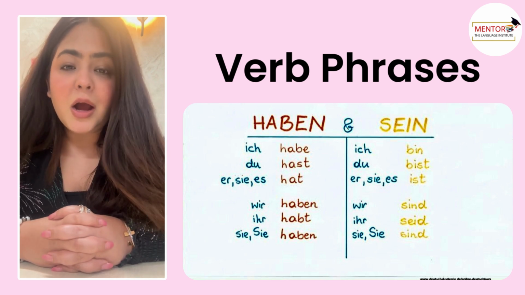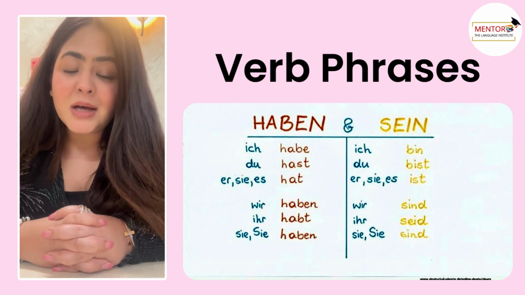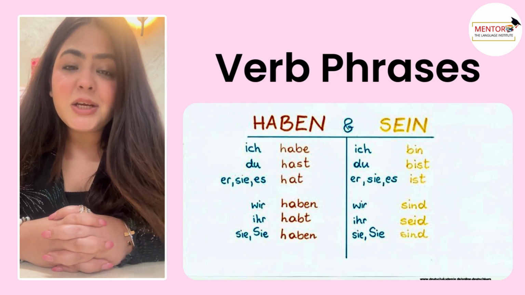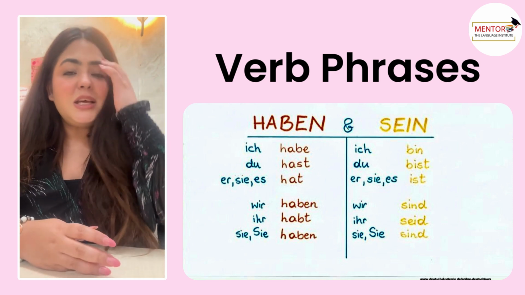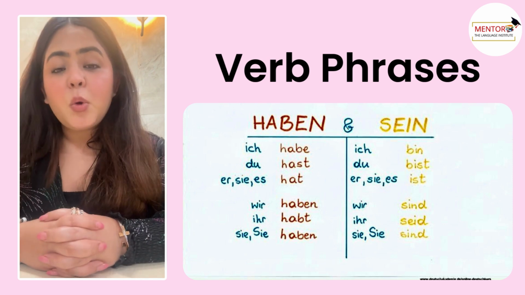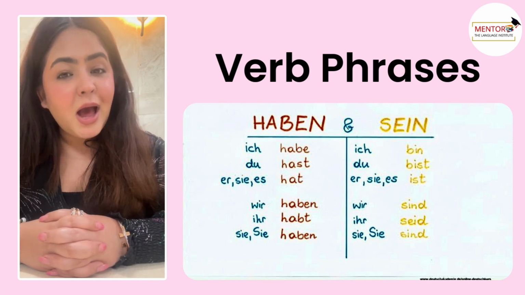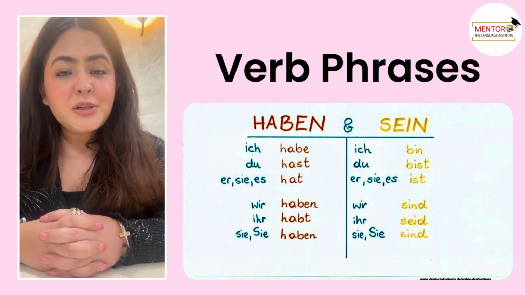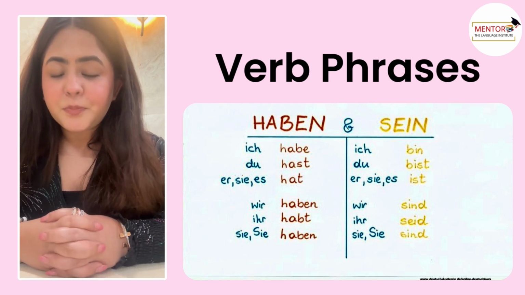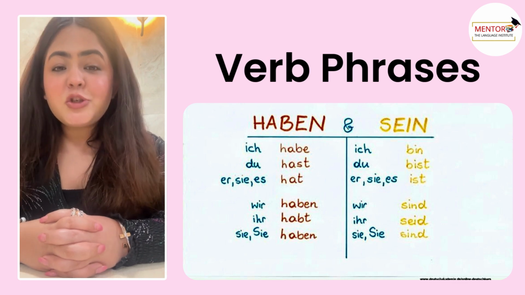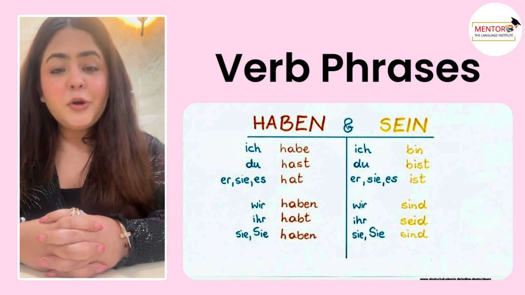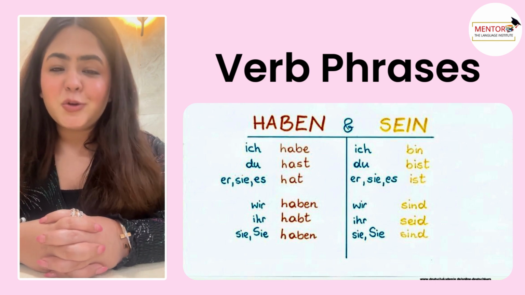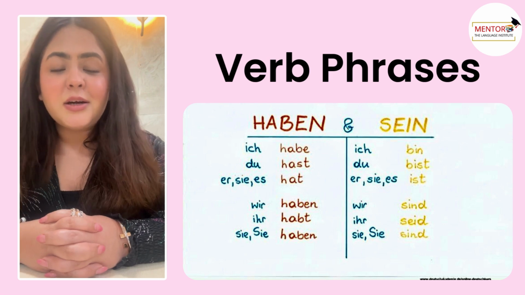Ich habe, I have. Du hast, you have. Er, sie, es, he, she, it, hat. That means he, she, or it has. Wir haben, we have. Ihr habt, you all have. Capital Sie is the respected form, haben, and small sie is plural. So they also have the conjugation haben. The verb is the same, the meaning is the same, but it changes in form with ich, du, er, sie, es, wir, ihr, sie.